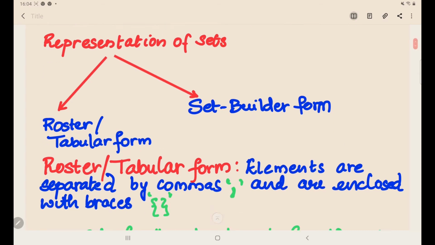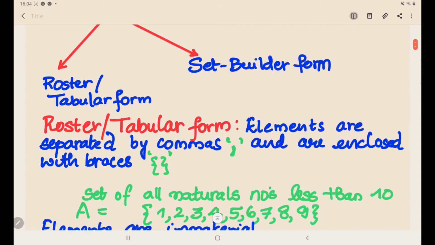Roster form is very easy to learn, just see that elements are separated by commas. Each element of a set is represented using a comma and the set is enclosed with braces at each end. So you can see braces at each end, and a comma after each element or object. This is an example of a roster or tabular form.